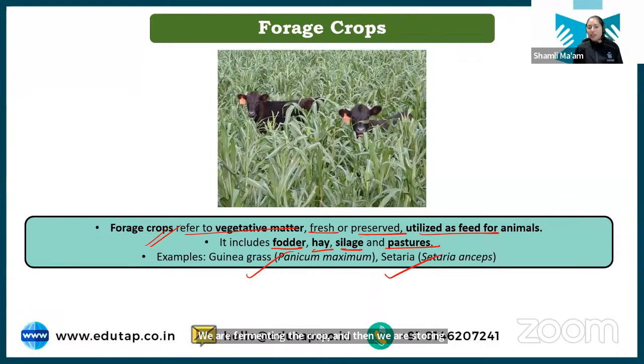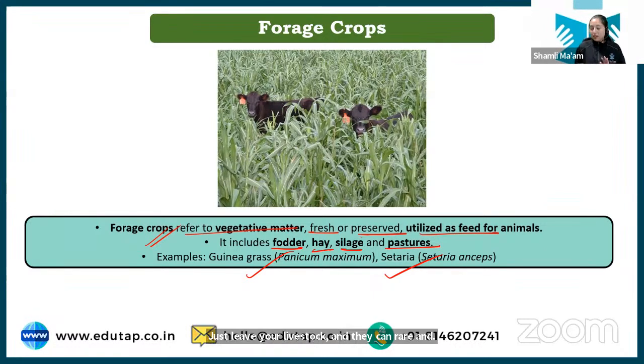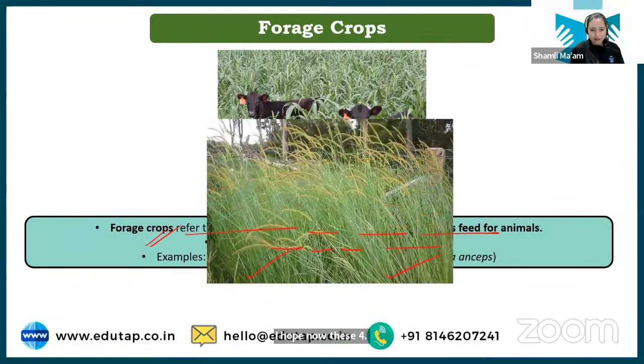What are pastures? Pastures are basically big land masses which have grasses, and they are covered with the grasses, and there you can just leave your livestock and they can rear and eat the grasses from these pastures. Pastures is the term used for landmass which is covered with grasses. Okay? I hope now these four terms are very clear to you all.